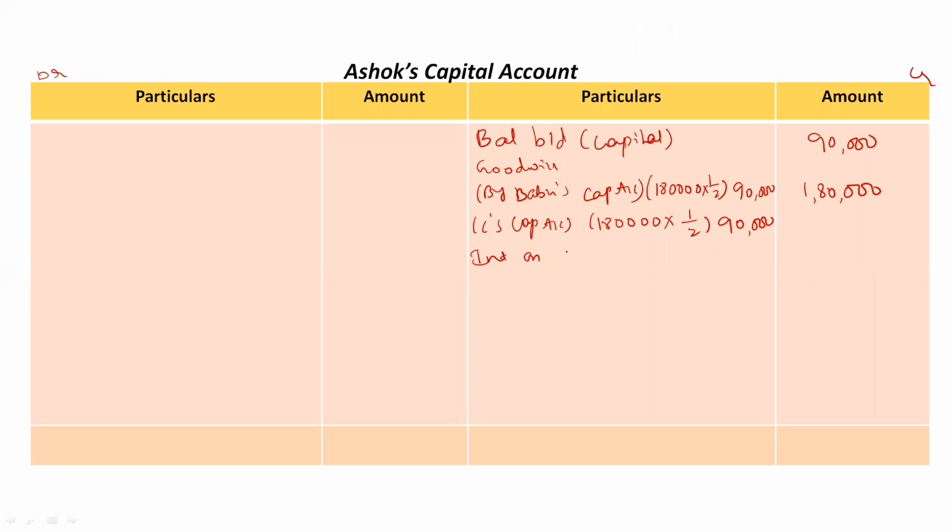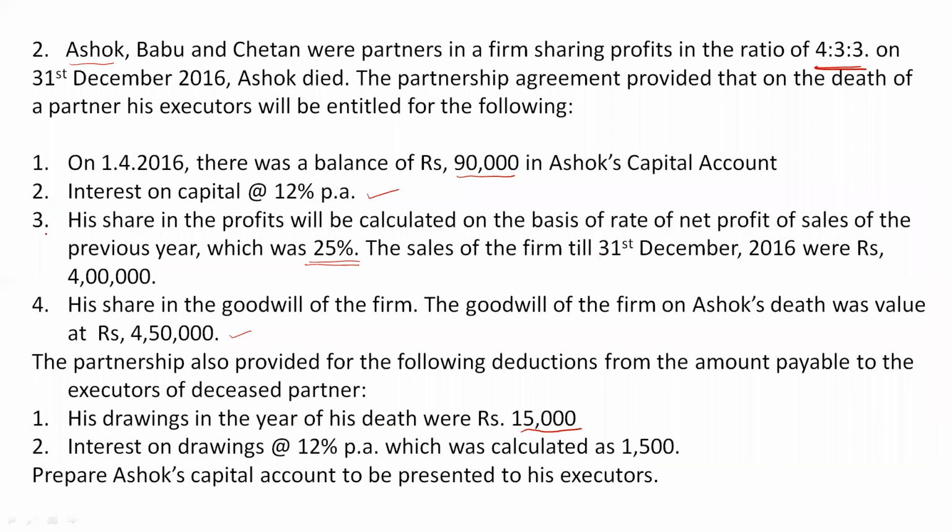Interest on capital 8,100. We can refer the working note number 2. Then come back to question. Third adjustment is his share of profits will be calculated on the basis of rate of net profit of sales of the previous year. So the profit percentage is given, and sales for the current year are given, 4 lakh rupees.